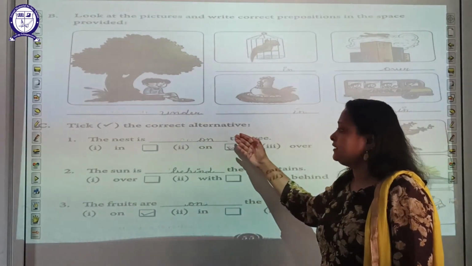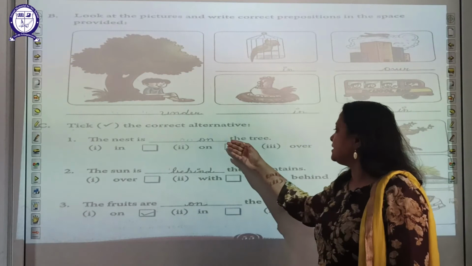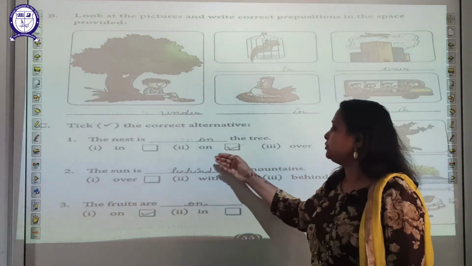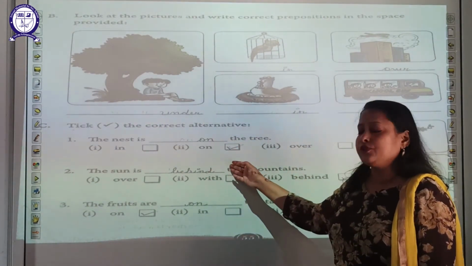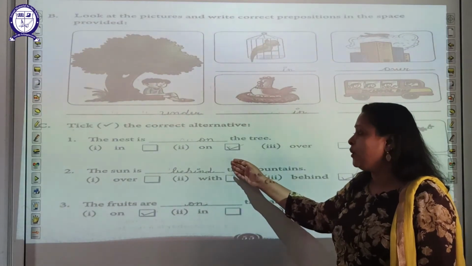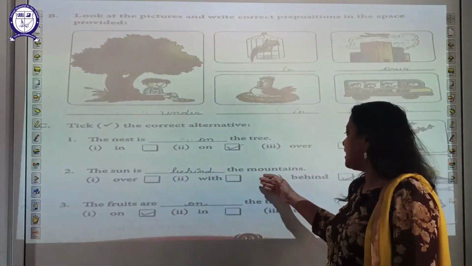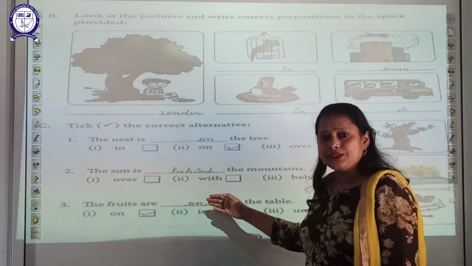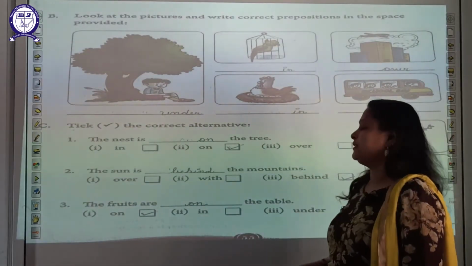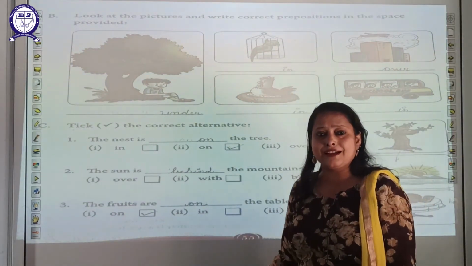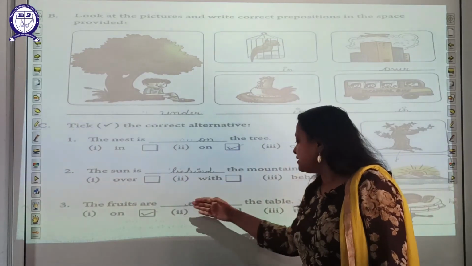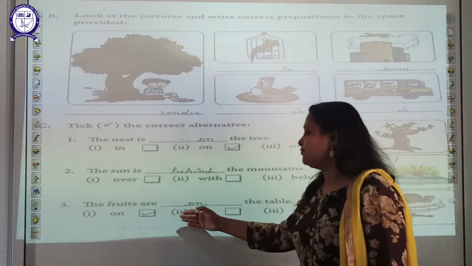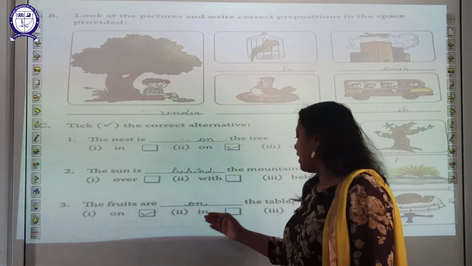Tick the correct alternative. The nest is dash the tree. Where is the nest, students? On. The suitable preposition will be on. The sun is dash the mountain. Where is the sun, students? The sun is behind the mountains. The fruits are dash the table. Where are the fruits? The fruits are on the table.